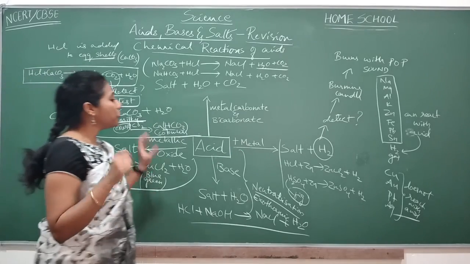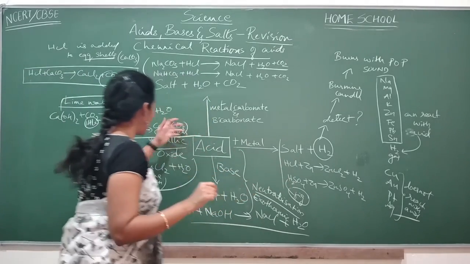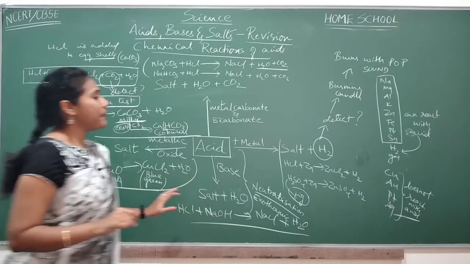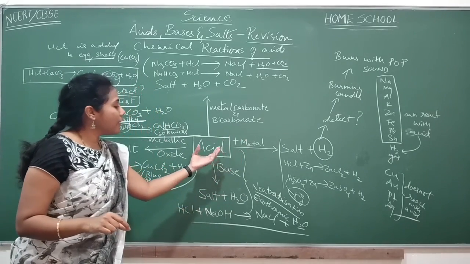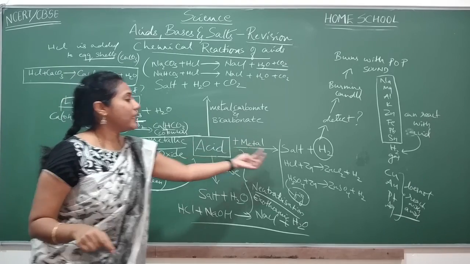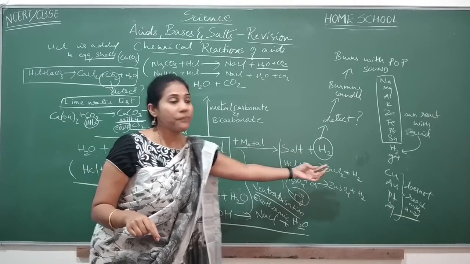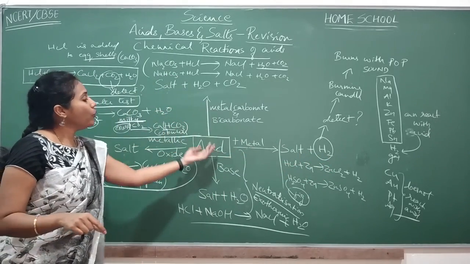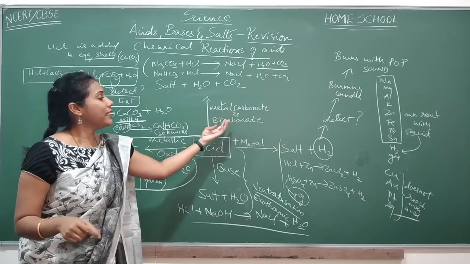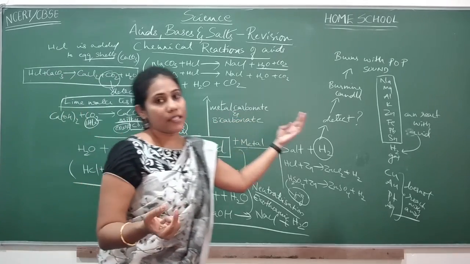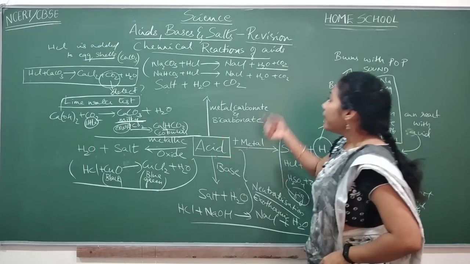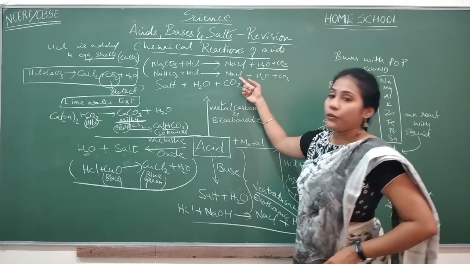And don't think that only these examples can be asked in the examination. In this case, they can give you any acid, any reactive metal. You must be able to write the products. They can give you any acid or any metal carbonate or metal bicarbonate, but you should be able to correctly predict what type of salt you get.